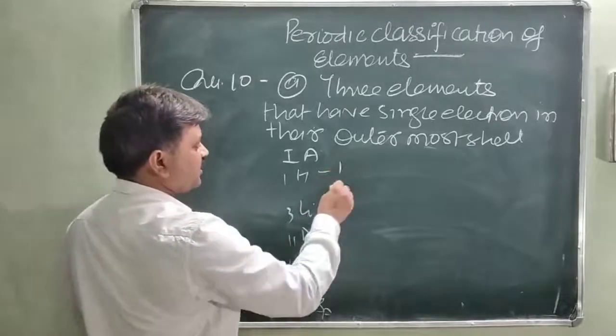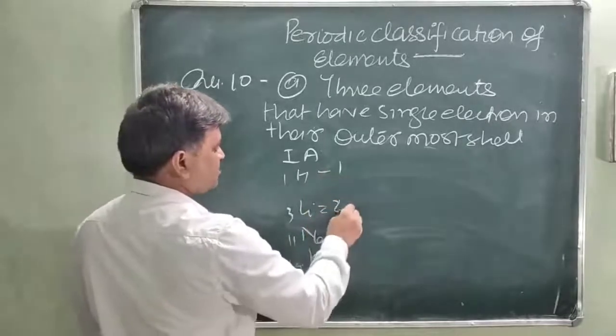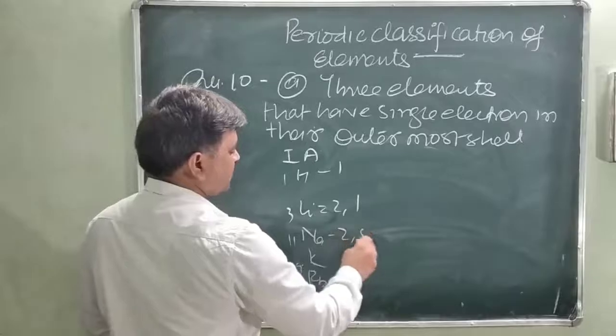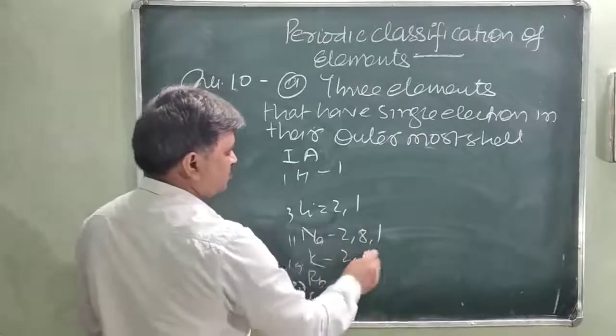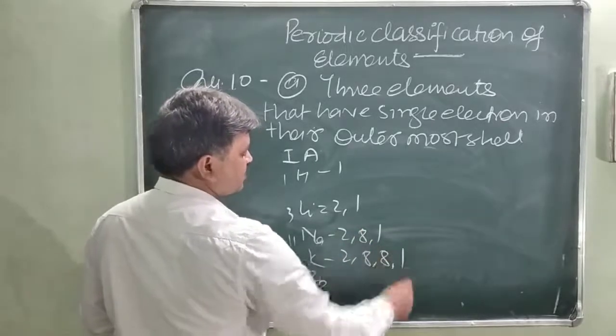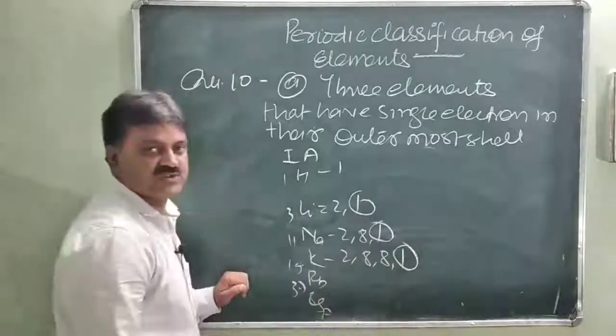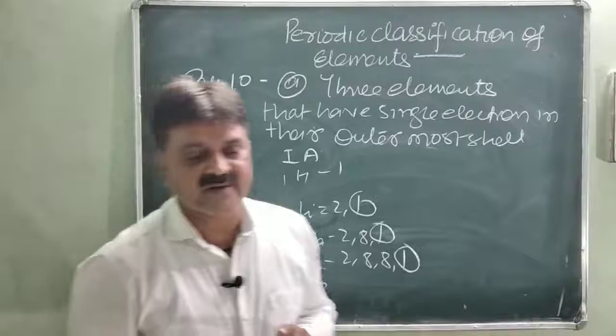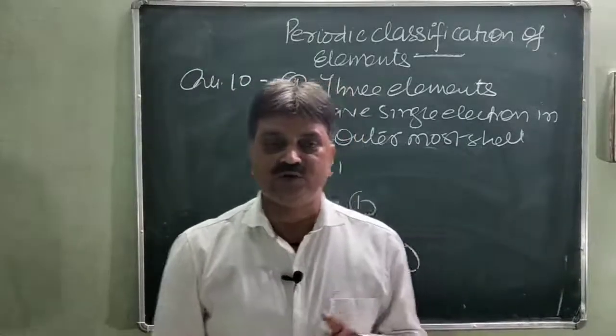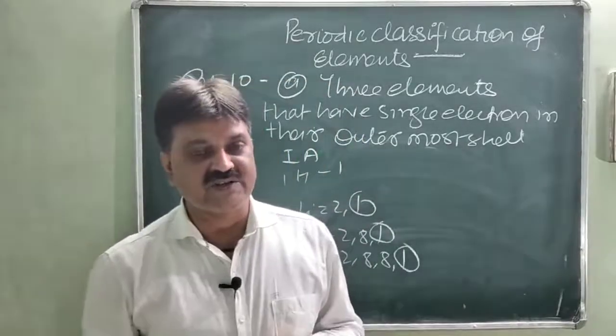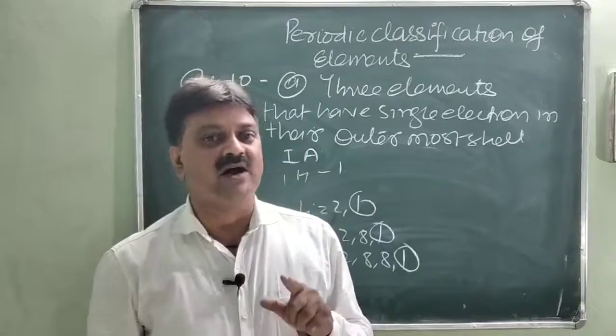You will see 1 electron in their outermost shells: 2 and 1, 2, 8 and 1, 2, 8, 8 and 1. So the first group elements have 1 electron in their outermost shells.